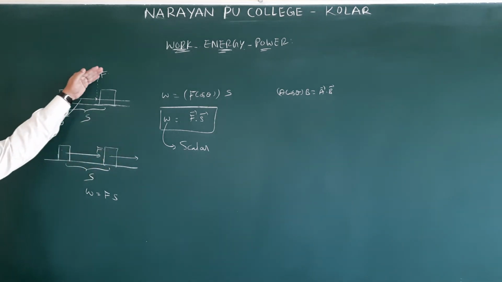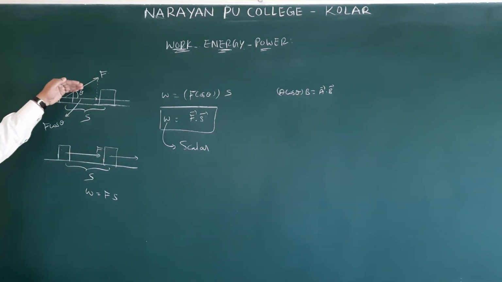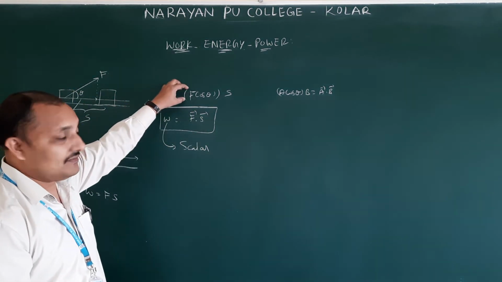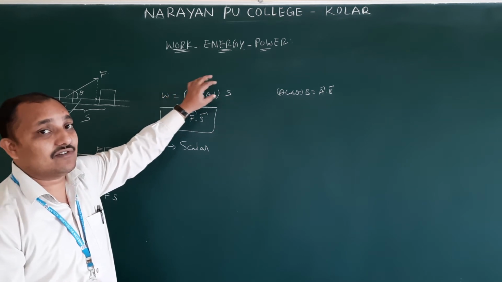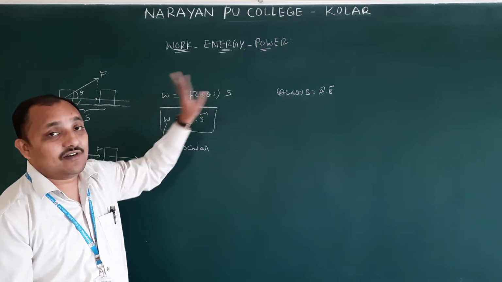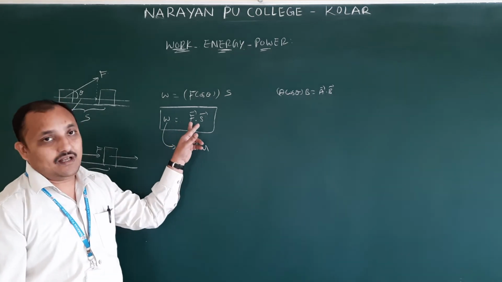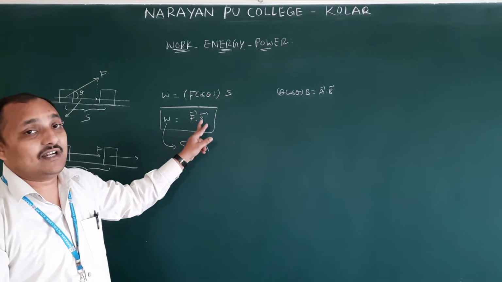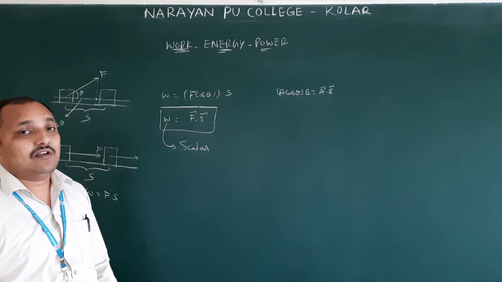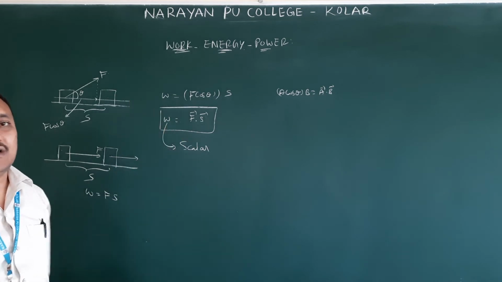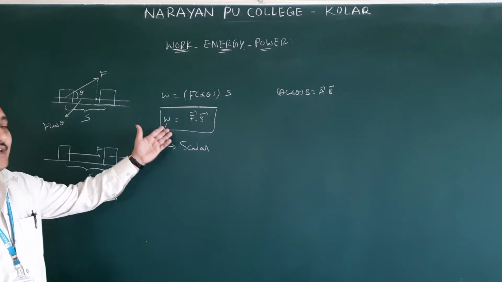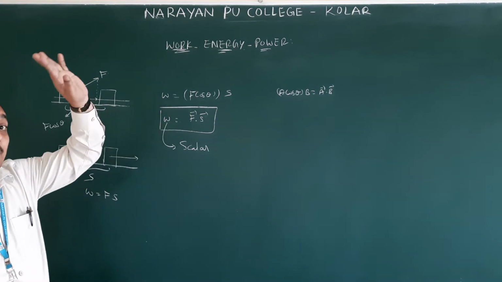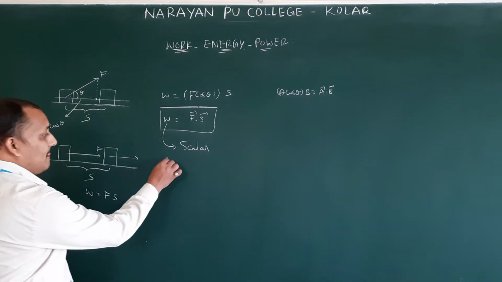But here force is making some angle. At that time we have to take the component of force in the direction of displacement. So the definition is: the product of the component of force in the direction of displacement and the magnitude of displacement, or simply the scalar product of force and displacement, that is F bar dot S bar, is defined as work done. Is it scalar or vector? It is a scalar quantity, so work done is an example of scalar product.